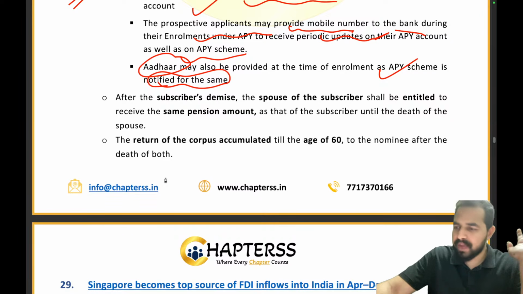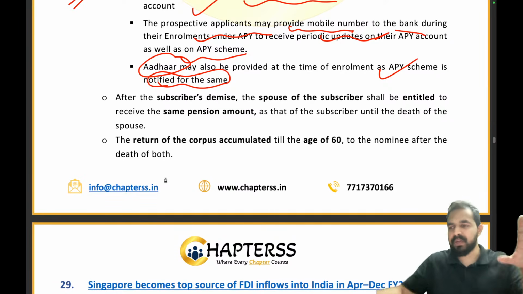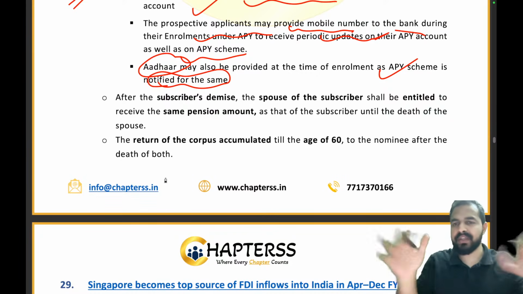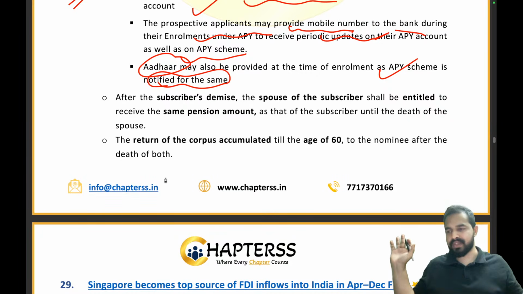But for that we have a condition. If you want to be supported by the government in your old age, then you have to contribute to a piggy bank. I am creating a piggy bank for you. You have to contribute some amount and I will return that amount in the form of pension when you turn 60. That's it.